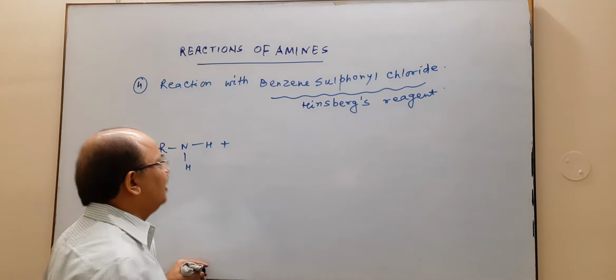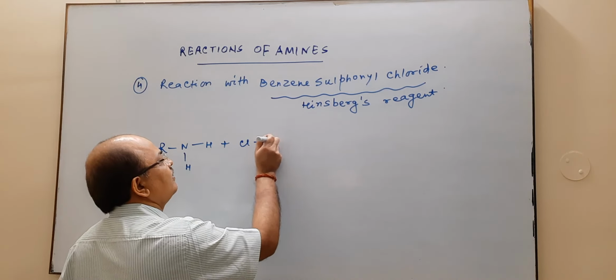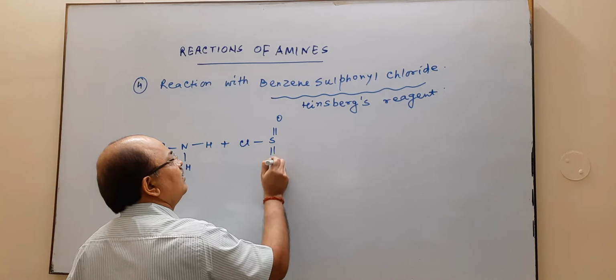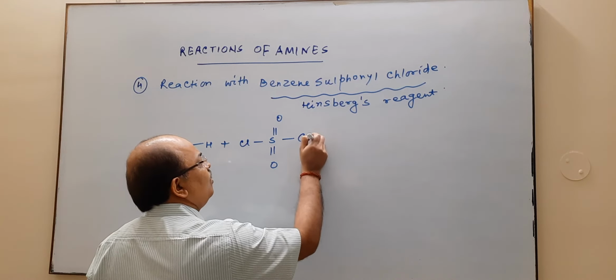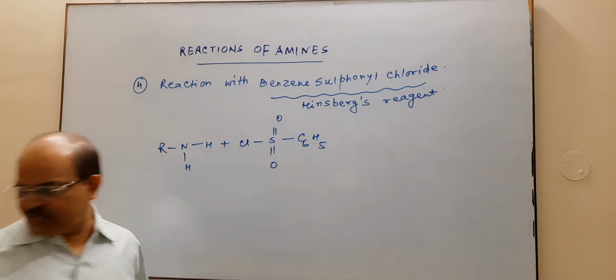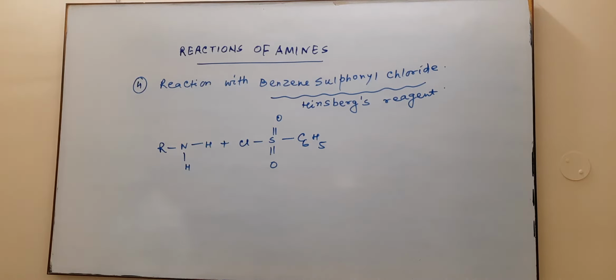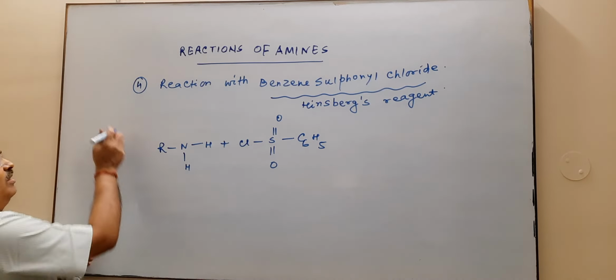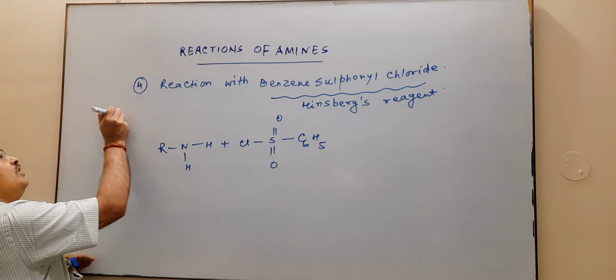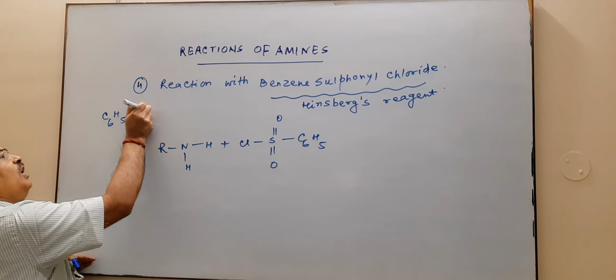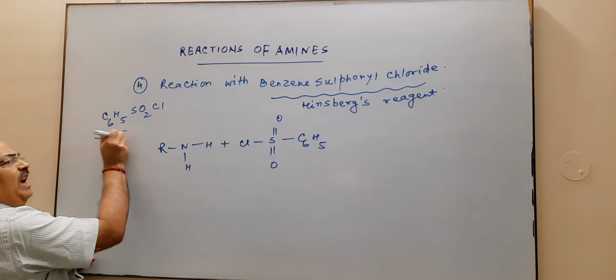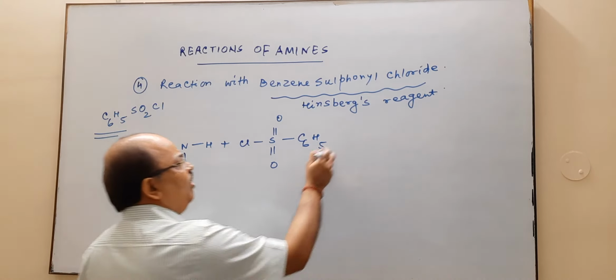Now, this is the formula of your benzene sulfonyl chloride, that is C6H5SO2Cl.